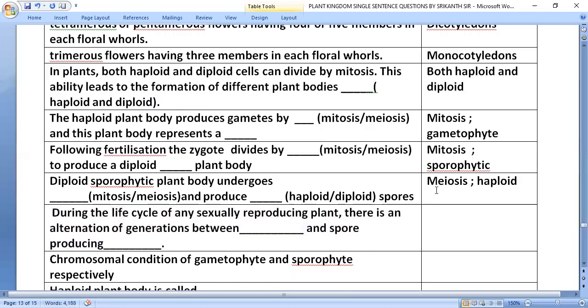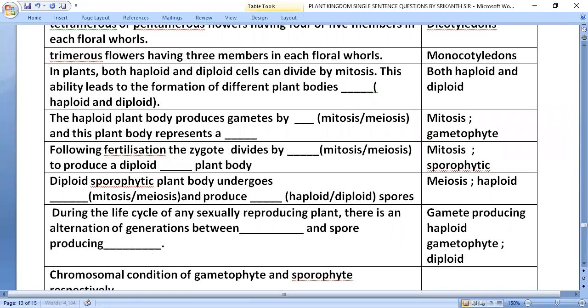During the life cycle of any sexually reproducing plant, there is an alternation of generations between the gamete-producing haploid gametophyte and the spore-producing diploid sporophyte.